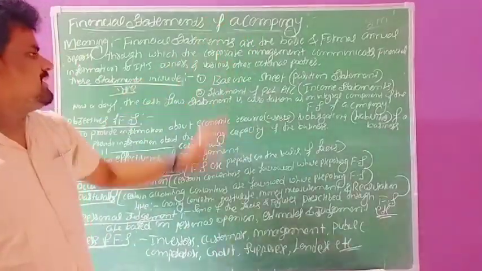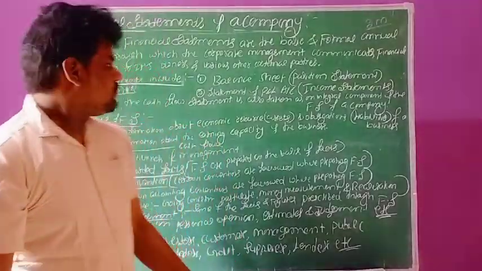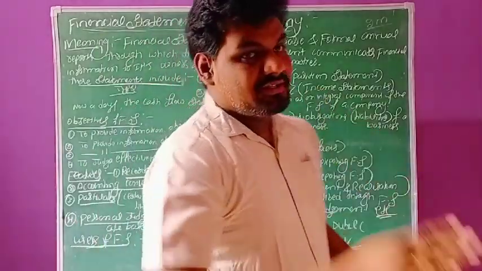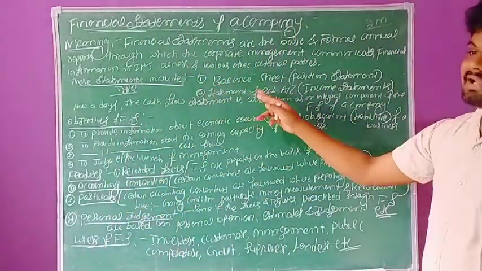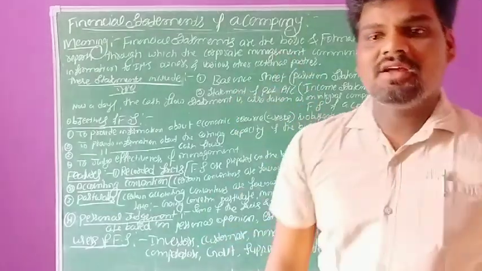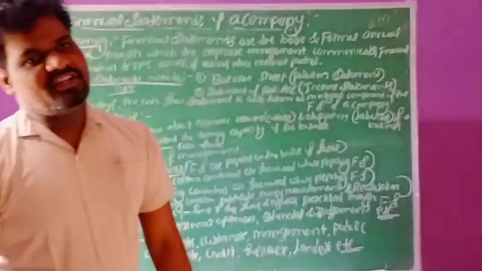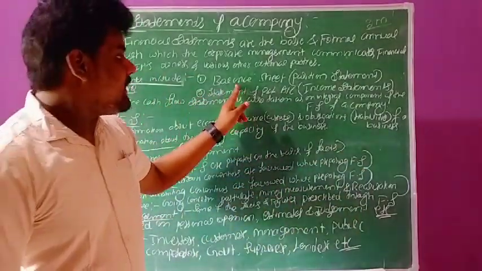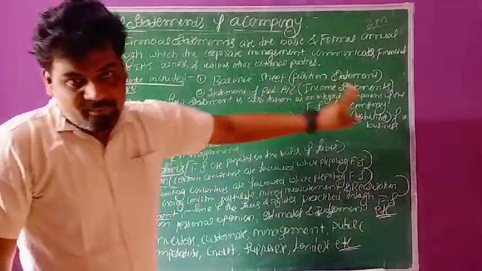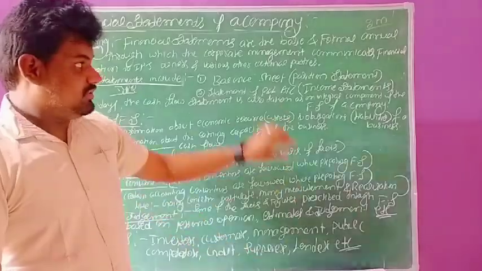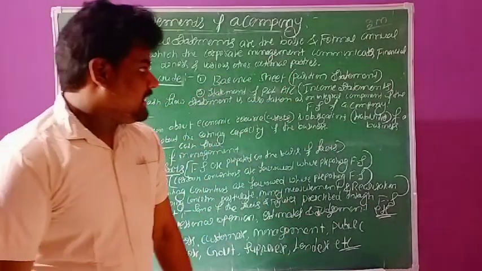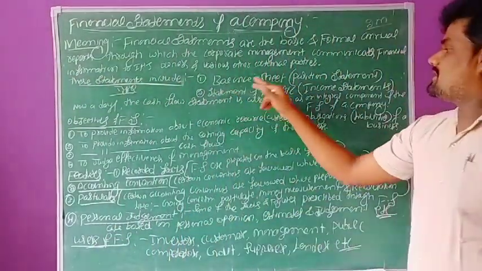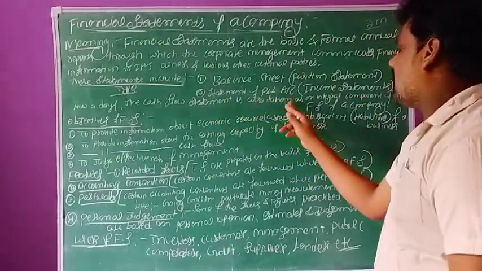Financial statements include a few types. The financial statements include the balance sheet. You already know the balance sheet because you prepared it in the first year and solved a few problems. The financial statements include the balance sheet as well as the statement of profit and loss account. This is very important, as they may ask you to state any two types of financial statements, and we can easily write balance sheet and statement of profit and loss account.